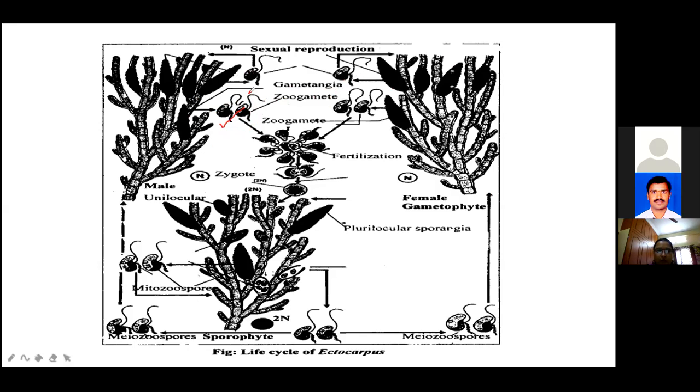This one is the male zoogametes. These are the male zoogametes. In the female one, the middle part is called the female gametangia. One main important character is there, the number of male gametes. See here, around it, these are the male gametes. The number of male gametes clustered around the female gamete. In the middle is the female gamete. These male gametes cluster around a single female gamete.